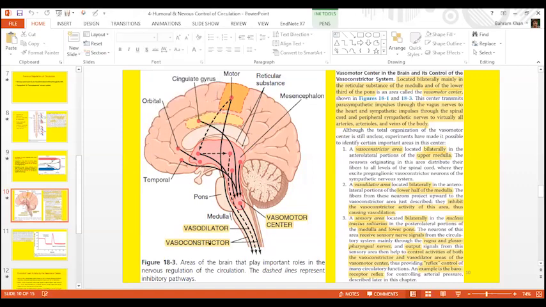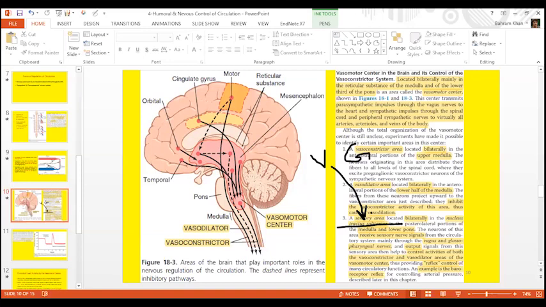So the nucleus of Tractus solitarius, NTS: the input will be by two cranial nerves, the vagus nerve and the glossopharyngeal nerve.